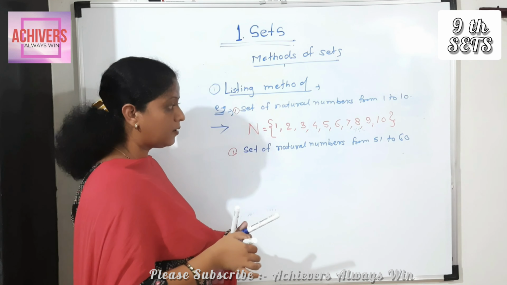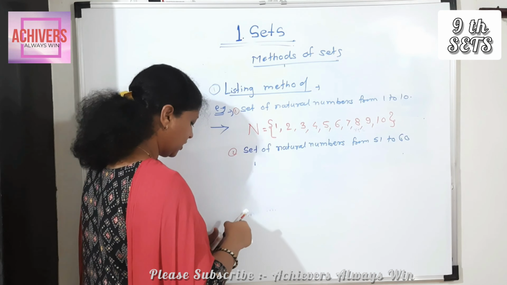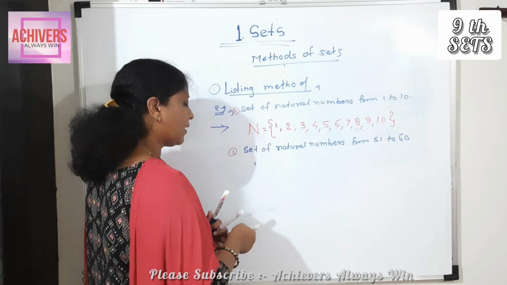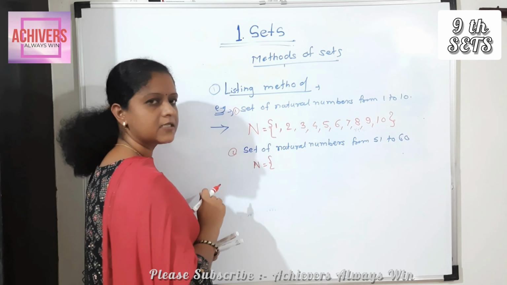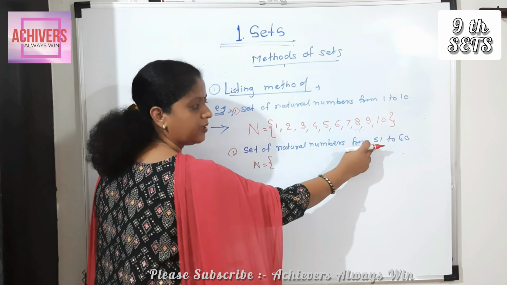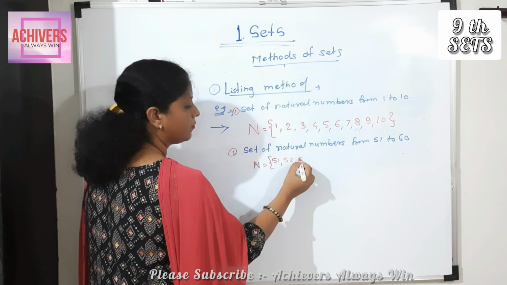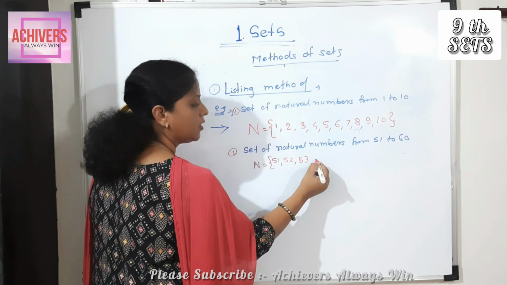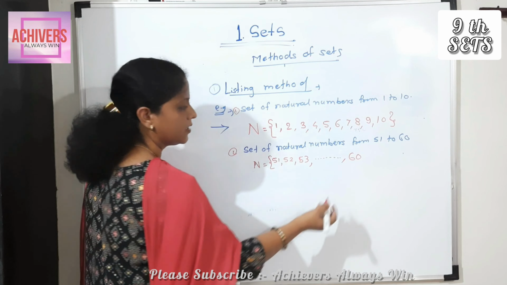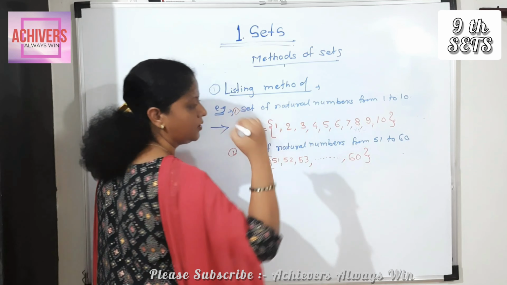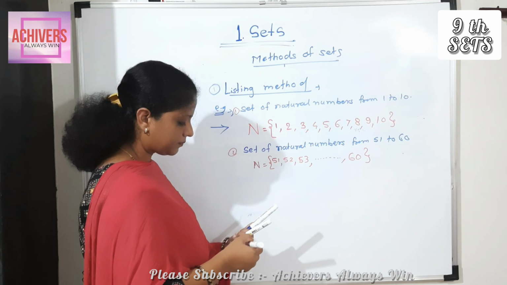Again natural numbers is denoted by N. Curly bracket. Then we start from which number? Starting from 51, 52, 53, and here we write dotted line and ending with 60, and here curly bracket closed. Okay.